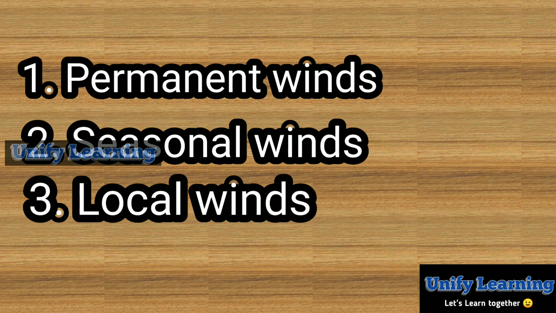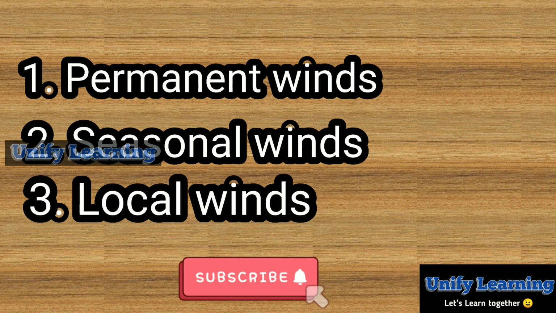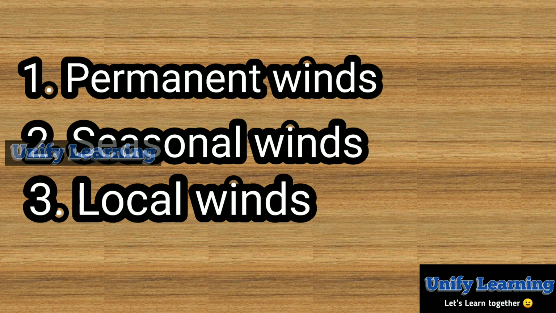Coming to the seasonal winds, these winds change their direction in different seasons, for example, monsoons in India. Coming to local winds, these blow only during a particular period of the day or year in a small area. In India, we have Lu in the northern area. Lu means hot and dry local winds.